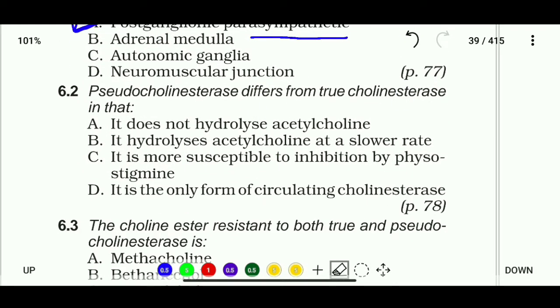Okay, so let's see question number 6.2. Pseudocholinesterase differs from true cholinesterase in that it does not hydrolyze acetylcholine, it hydrolyzes acetylcholine at a slower rate, it is more susceptible to inhibition by physostigmine, or it is the only form of circulating cholinesterase. So the correct answer is that pseudocholinesterase hydrolyzes acetylcholine at a slower rate.